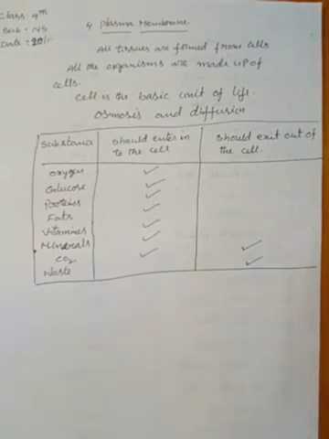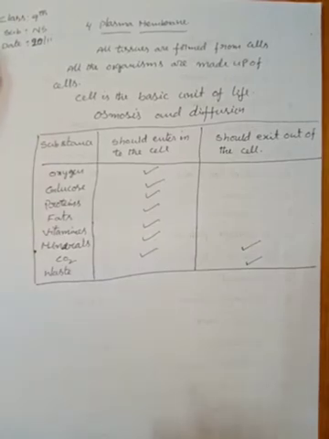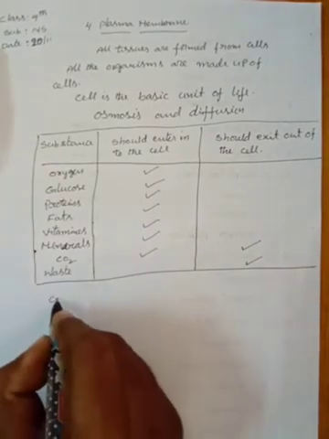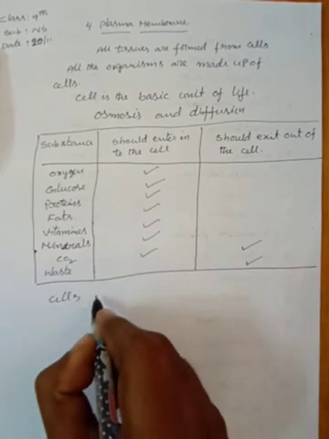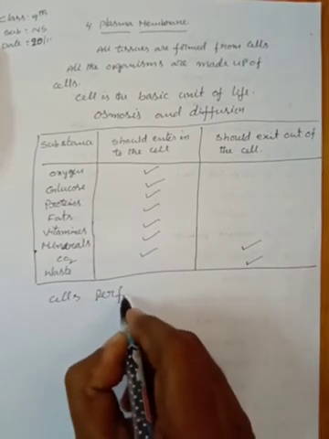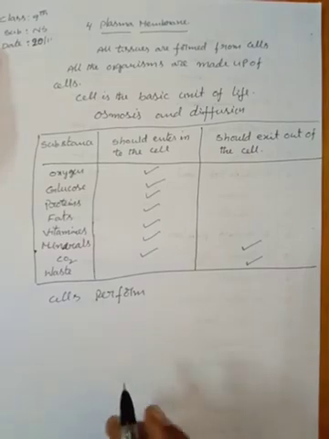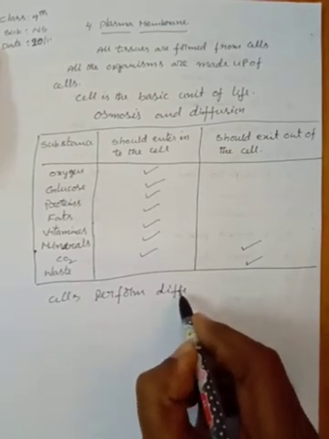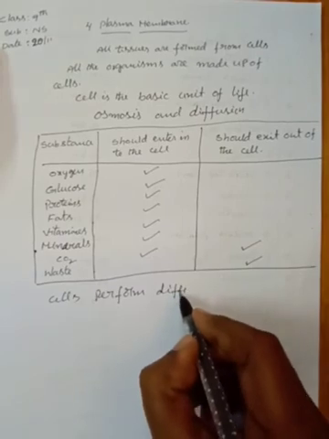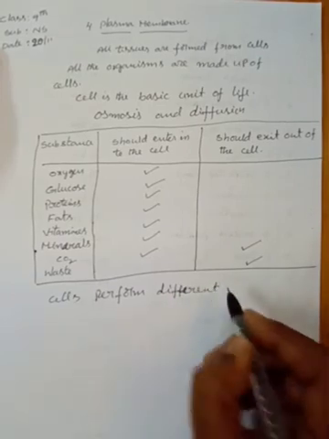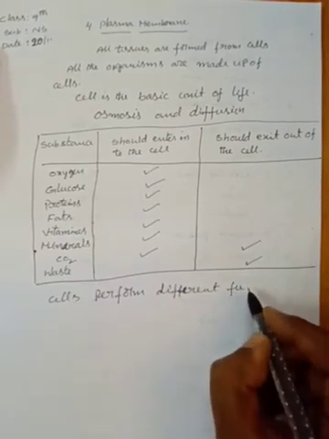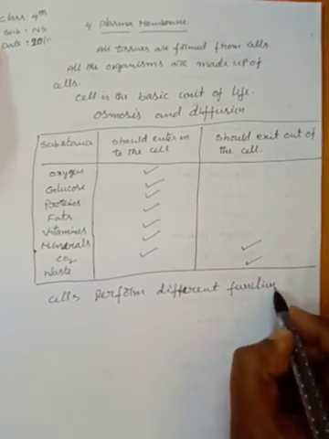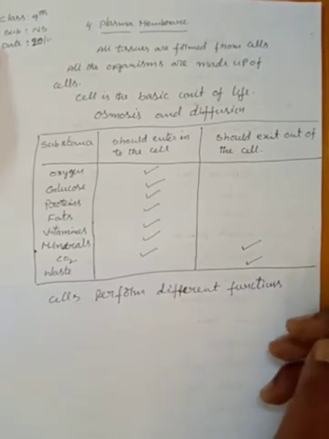According to this table, children, cells perform different functions.